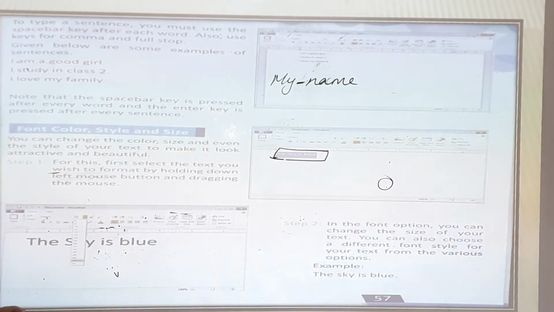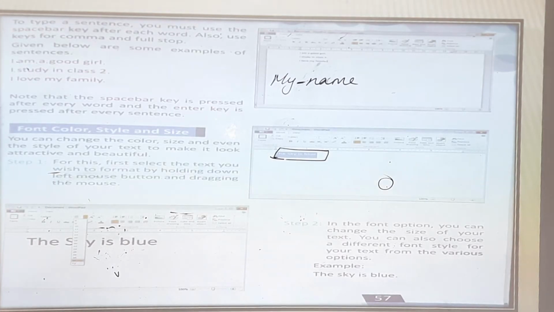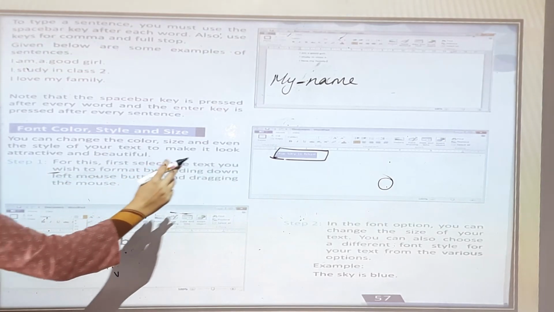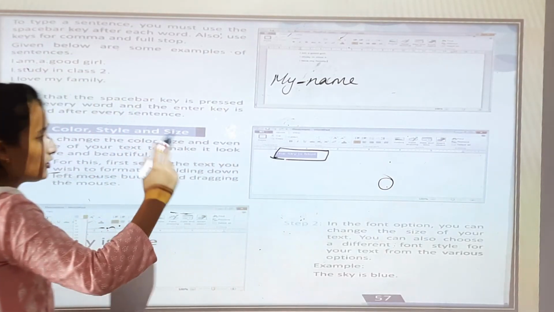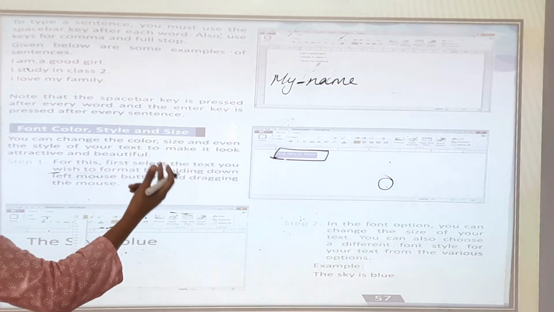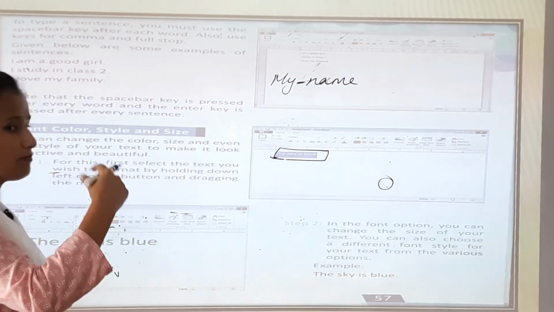Step 1. For this, first select the text you wish to format by holding down the left mouse button and dragging the mouse. So the first step, what you have to do, first select the text with the left mouse button.